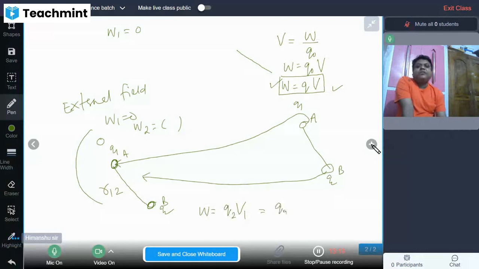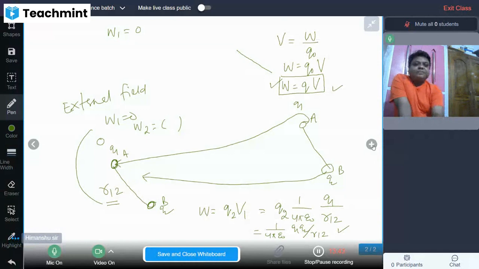V1 is the potential at a certain point at position vector R12 because of Q1. So that becomes 1 upon 4 pi epsilon naught Q1 upon R12. And that makes the system's work 1 by 4 pi epsilon naught Q1 Q2 upon R12. Understood? So this is the expression. So let's move to the next page.